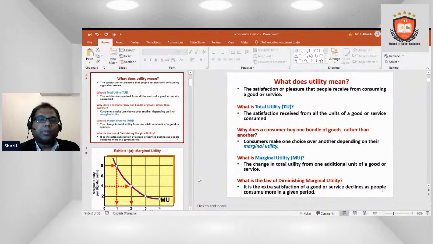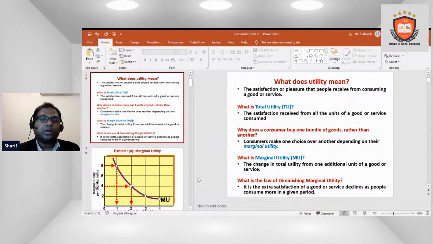Why does a consumer buy one bundle of goods rather than another? Consumers make one choice over another depending on their marginal utility. So what is marginal utility? Marginal utility is the change in total utility from one additional unit of a good or service. Let's say a consumer decides this amount of food I will take for my dinner.